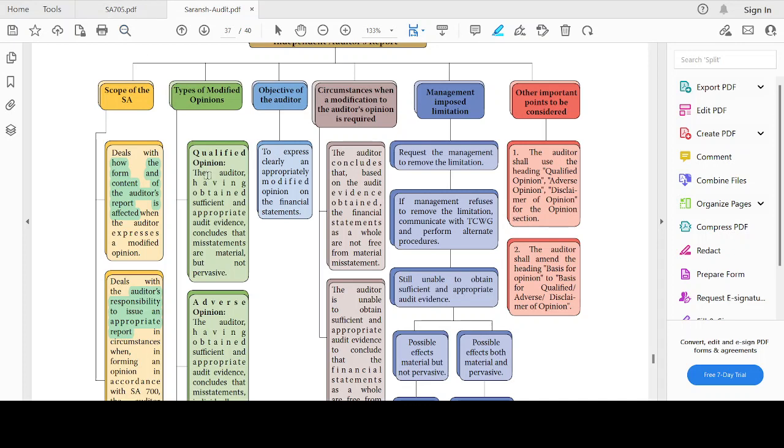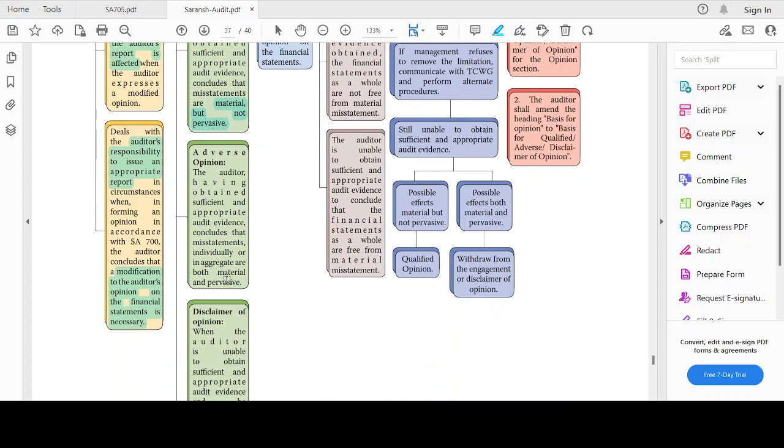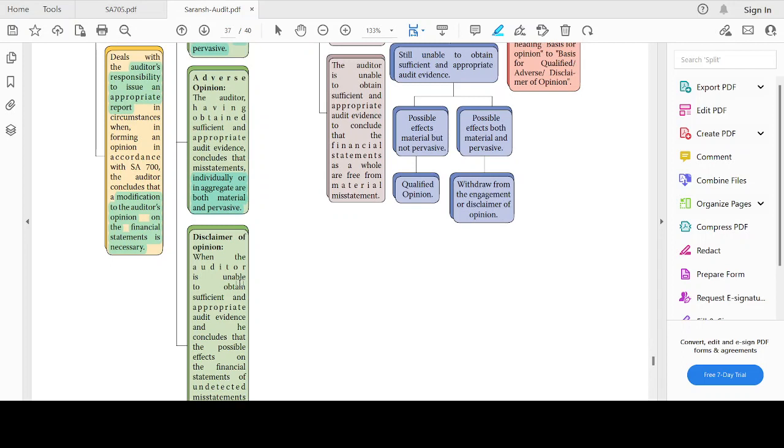Qualified opinion. The auditor, having obtained sufficient appropriate audit evidence, concludes the misstatements are material but not pervasive. Material but not pervasive: qualified opinion. Adverse opinion. The auditor, having obtained sufficient appropriate audit evidence, concludes the misstatements, individually or in aggregate, are both material and pervasive.